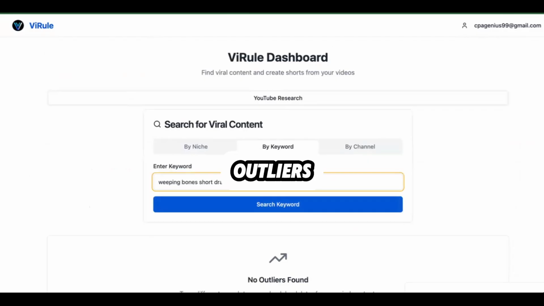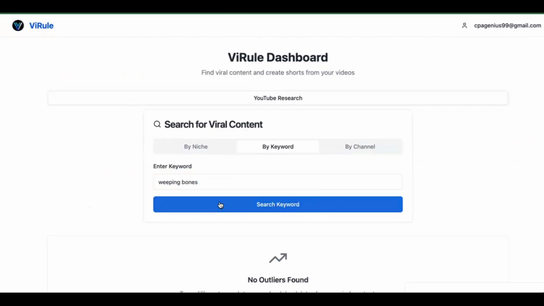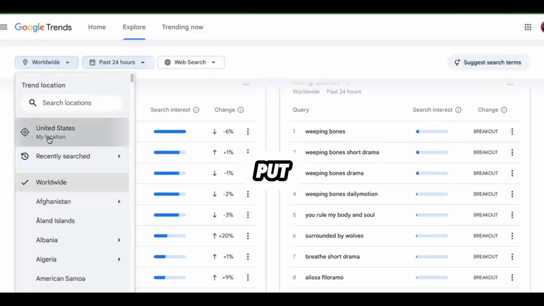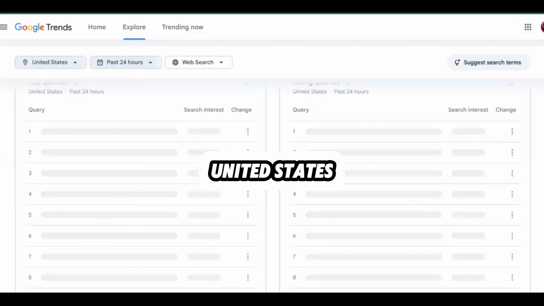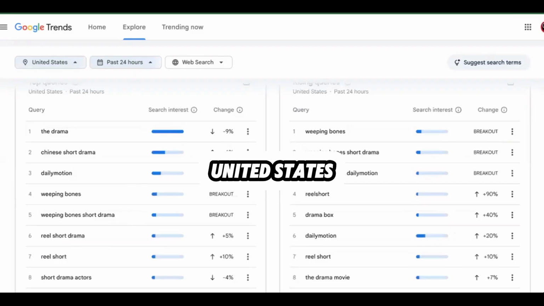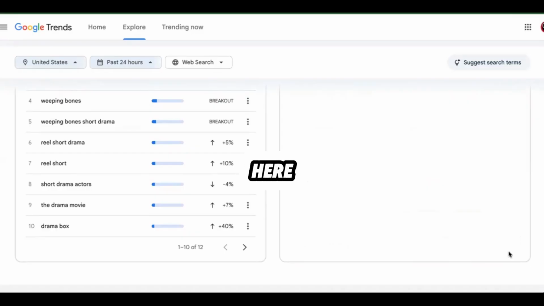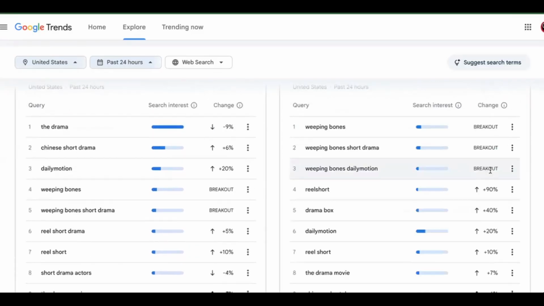Now, it says 0 outliers. We're going to remove short drama and see if it's popular. Okay, so there's no outliers right here in English. Since I have worldwide on in Google, let's go ahead and put United States on and see what short dramas are viral over here in the United States. Well, I ain't in the United States. You guys are in the United States. It still says Weeping Bones, Chinese short drama. Let's click over this one right here. Where are we at? Short drama actors. Let's see.